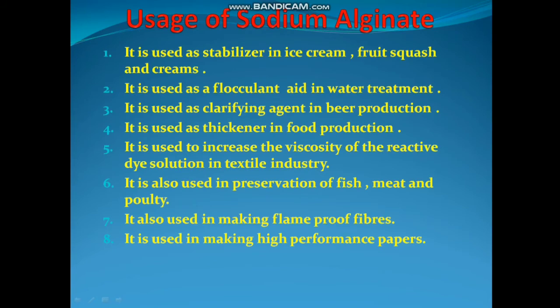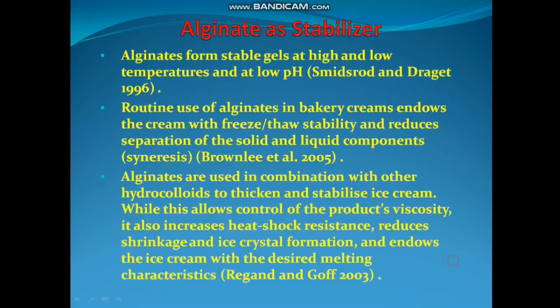So, uses of sodium alginate: it is used as a stabilizer in ice cream, fruit squash and creams. It is used as a flocculant aid in water treatment. It is used as a clarifying agent in beer production. It is used as a thickener in food production. It is used to increase the viscosity of reactive dye solution in the textile industry. It is also used in preservation of fish, meat and poultry, and in making flame proof fibers. It is used in making high performance papers.